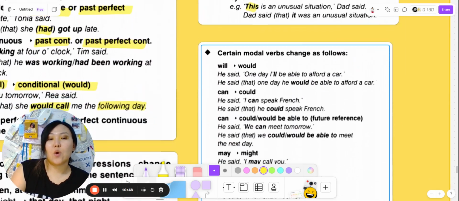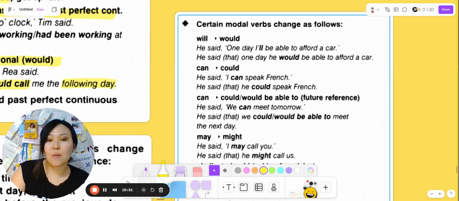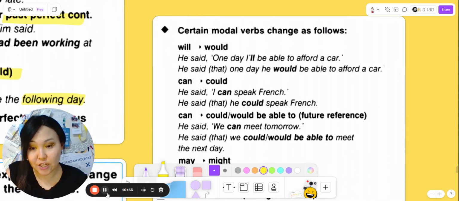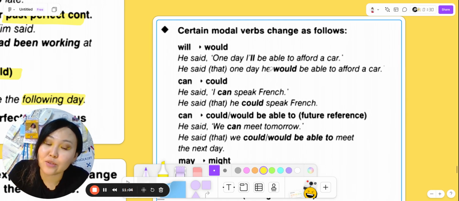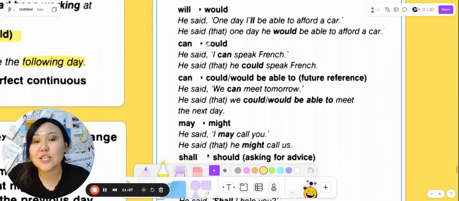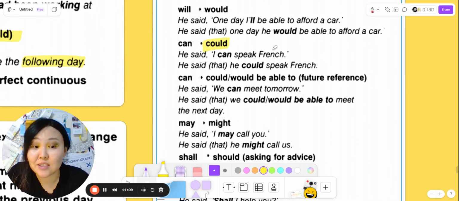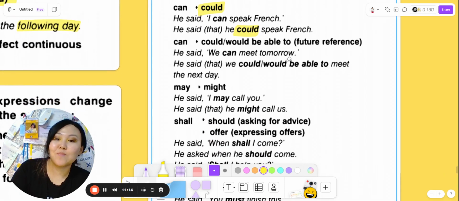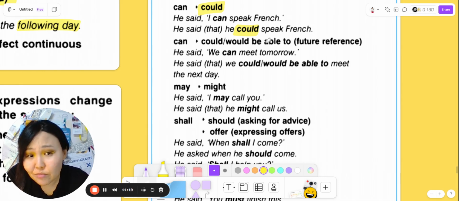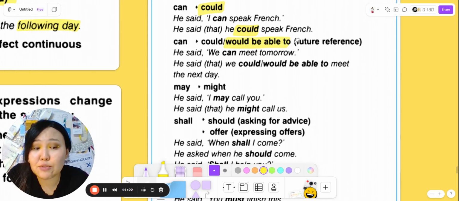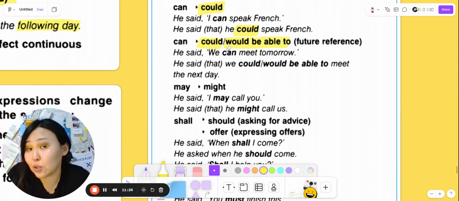Okay, so also we will talk about modal verbs and how they change. So will changes into would. He said, "One day I'll be able to afford a car." He said that one day he would be able to afford a car. Can changes into could. He said, "I can speak French." He said that he could speak French. One step back. Can, could, would be able to for future references. So if there is a future reference, you can use would be able to or could also.